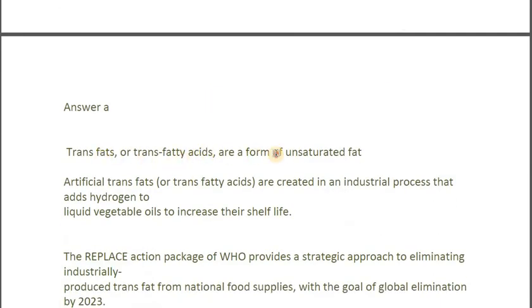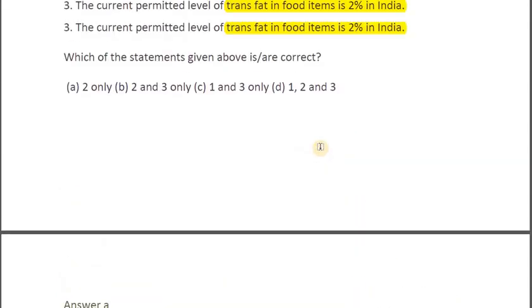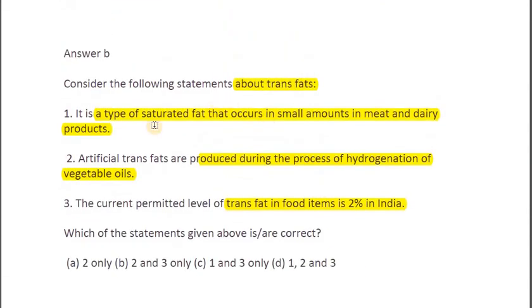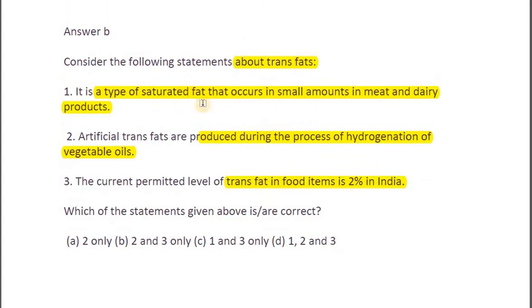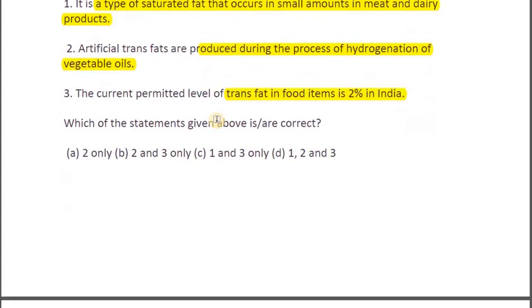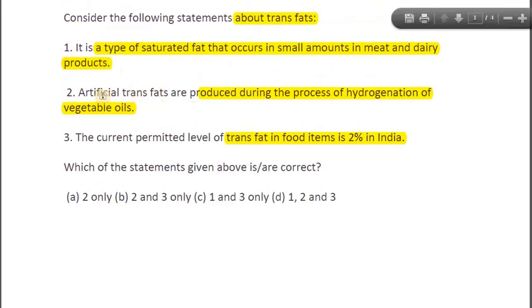They are a form of unsaturated fats, and that makes us say that statement number 1 is incorrect, although they are indeed found in small amount in meat and dairy products, but they are not saturated, they are unsaturated. Saturated has a double bond and maybe more than one bond, and unsaturated has the single bond, but this is not our point of concern. Statement number 1 is wrong.